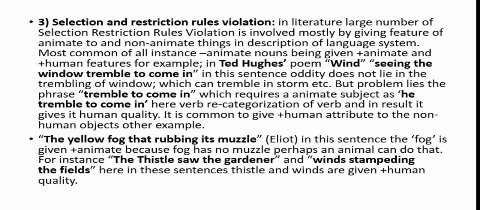It is common to give plus human attributes to non-human objects other than this example. For example, "the thistle saw the gardener" and "wind stampeding the fields." Here in these sentences, thistle and wind are given plus human qualities. You would have also seen many instances of "Oh moon, be witness of my this greatness," "Oh sun, the wall is talking, the clouds are crying." In literature, these examples are so many.